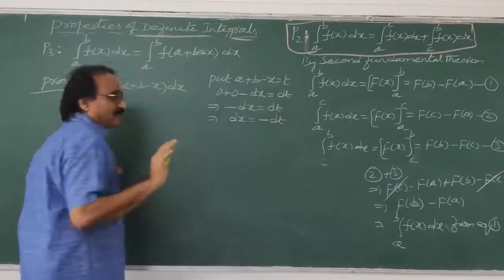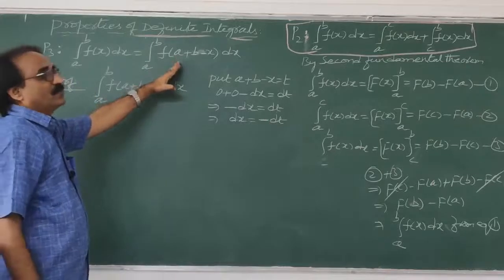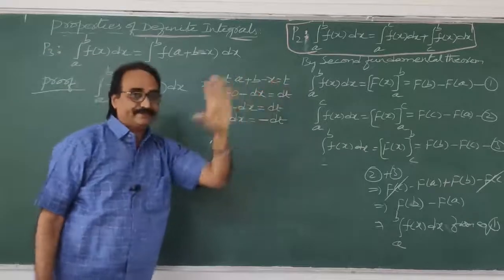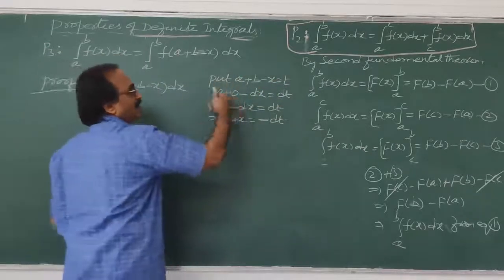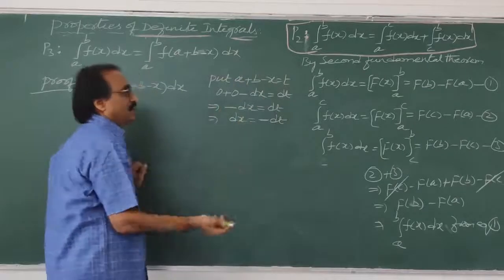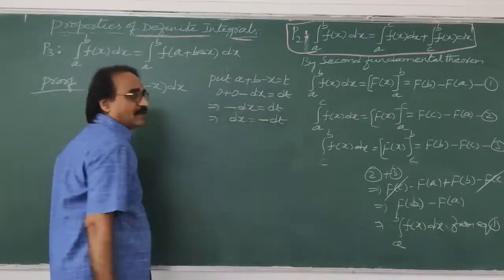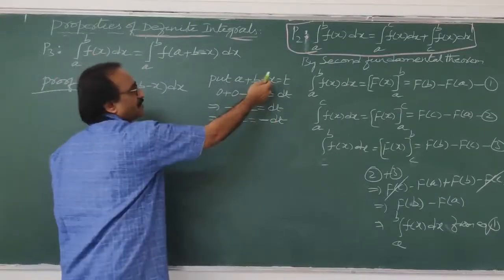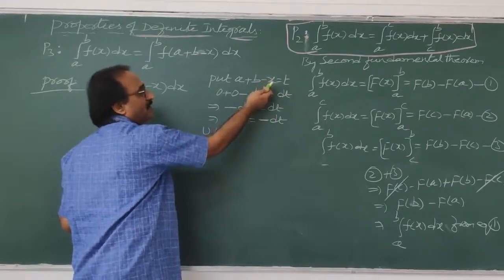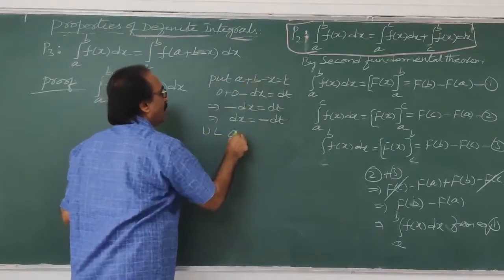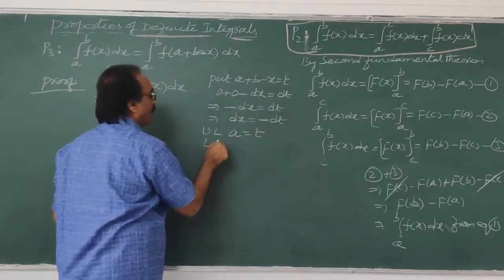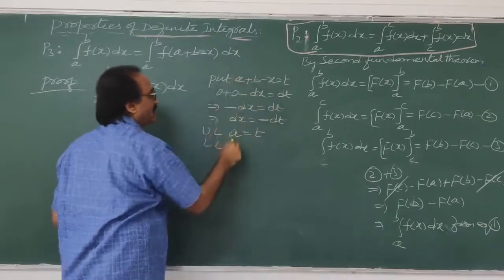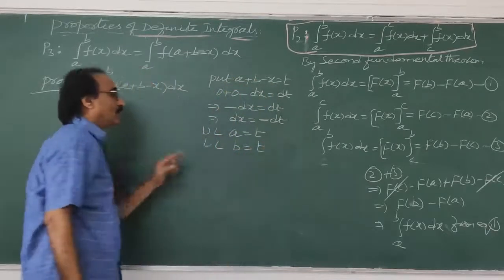So what I did, first of all, whichever you have to prove, either this and this are equal, means right hand side I took. That entire thing I consider as t. Now x you are considering in t means you have to substitute, you know it by differentiation. So my dx is equal to minus dt, we got it. Immediately we should go for upper limit also. What is upper limit here? B. Wherever x is there, you have to substitute b. My dear students, please see, minus b plus b cancel. Upper limit will get a. Directly I wrote. Lower limit, here a is there. In place of x you should write a. Minus a plus a will get cancelled, and we got lower limit as b.